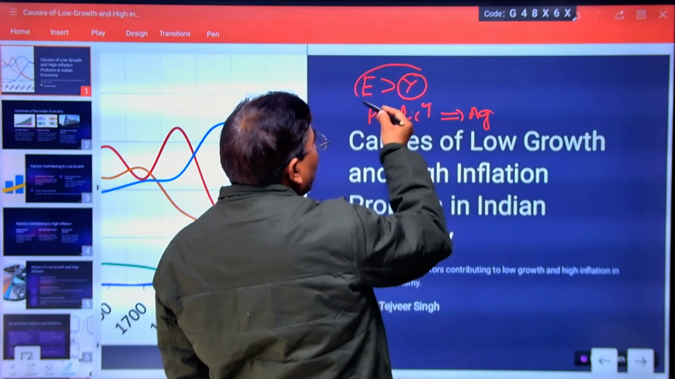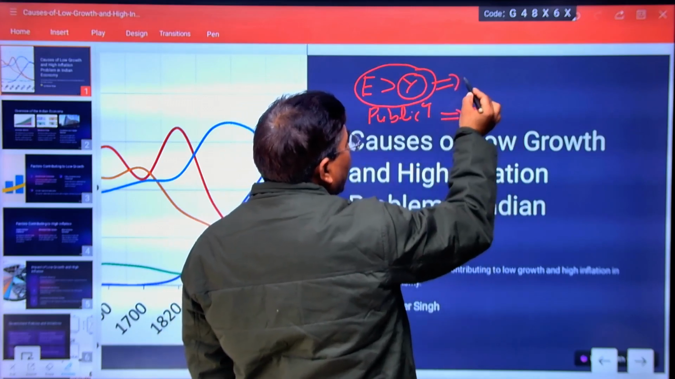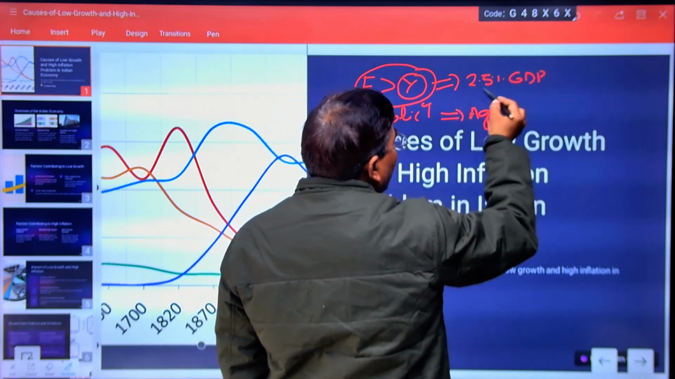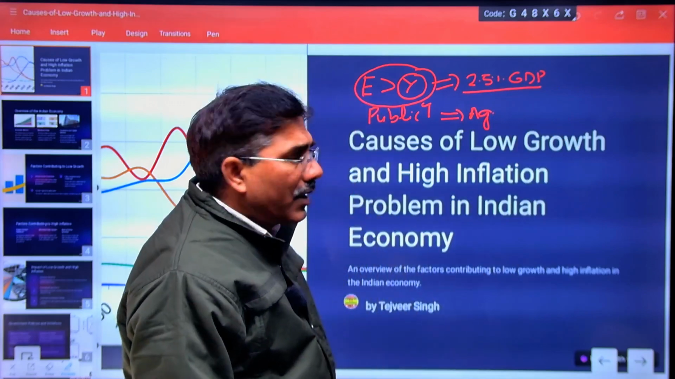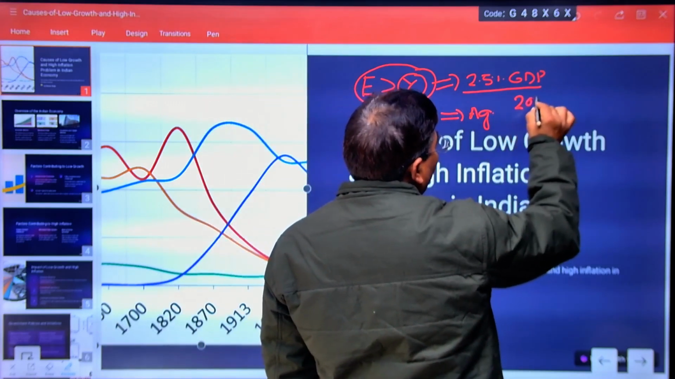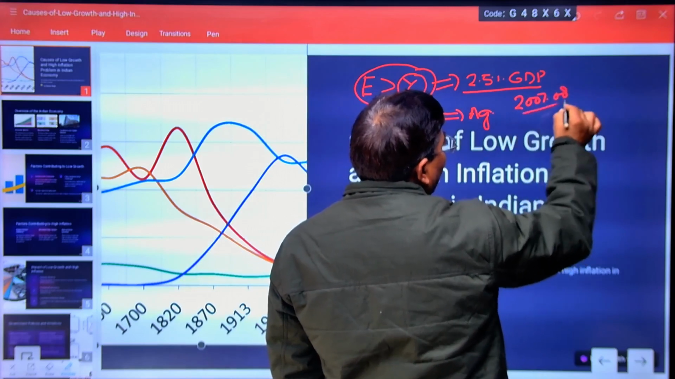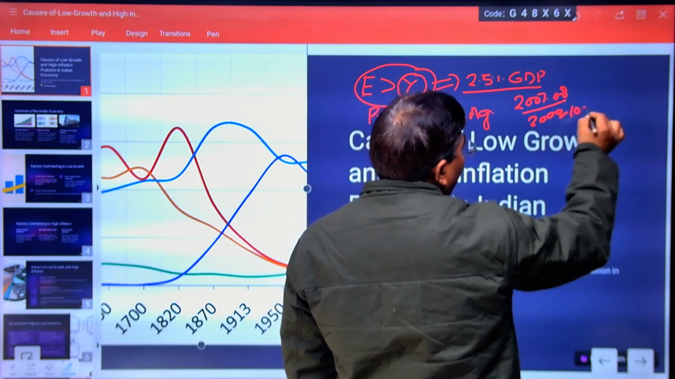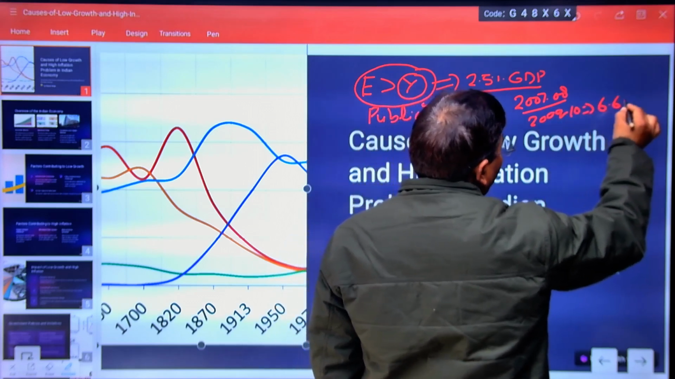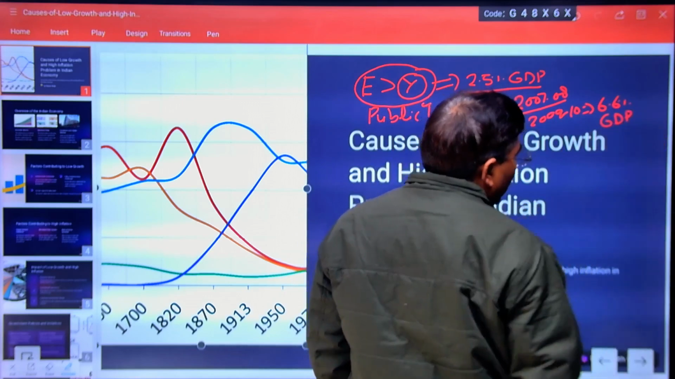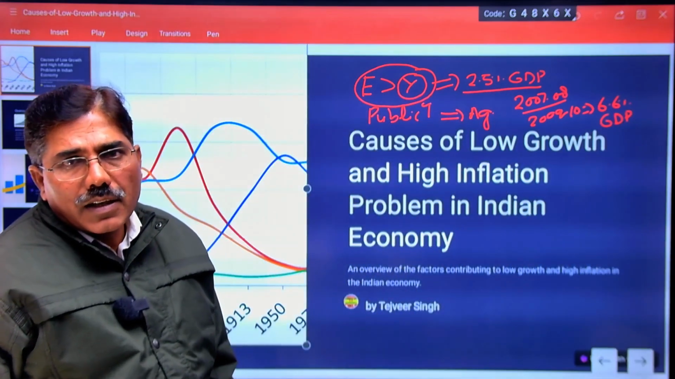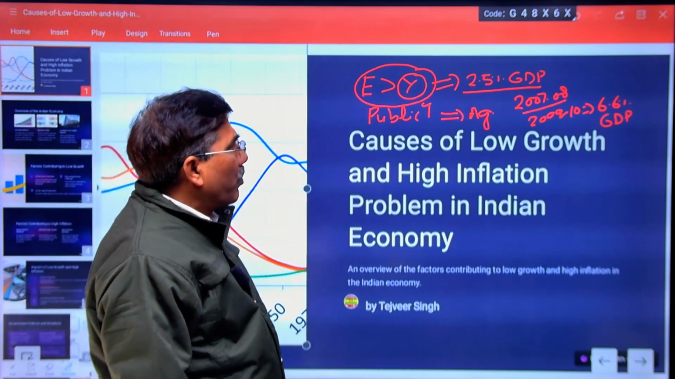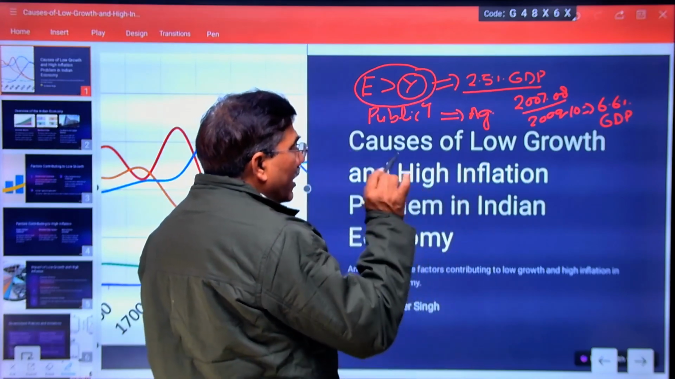Under this policy, our fiscal deficit, which was only 2.5% of GDP during the financial year 2007 and 8, began to increase again, and in the year 2009 and 10 it reached 6.6% of GDP. Now, there are some technical words which I am using here, and to some extent you may be confused regarding these points. But let me explain them first.